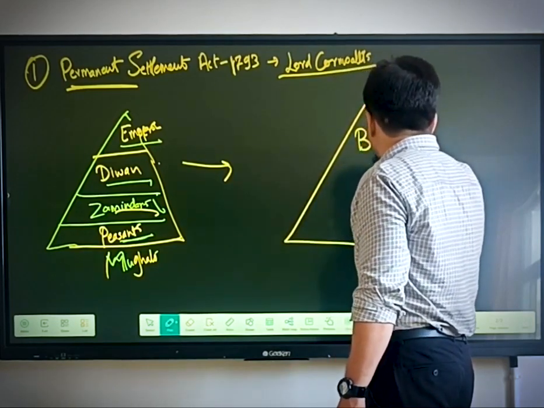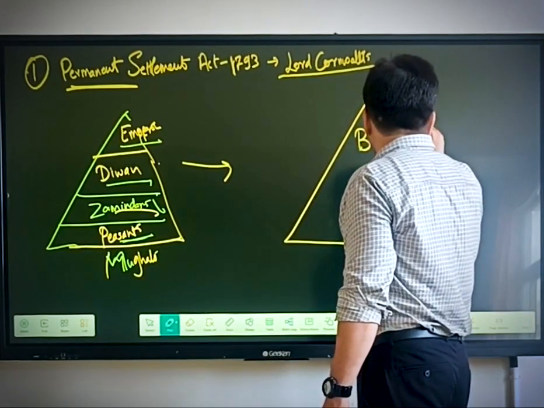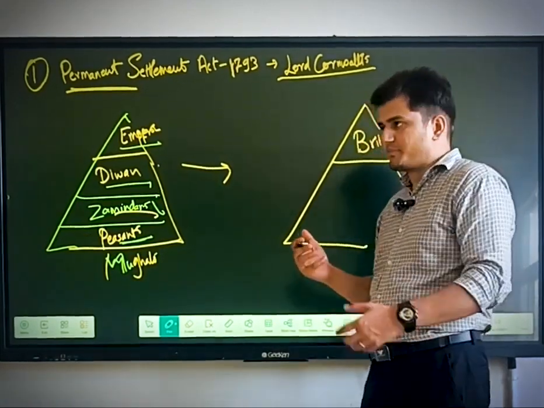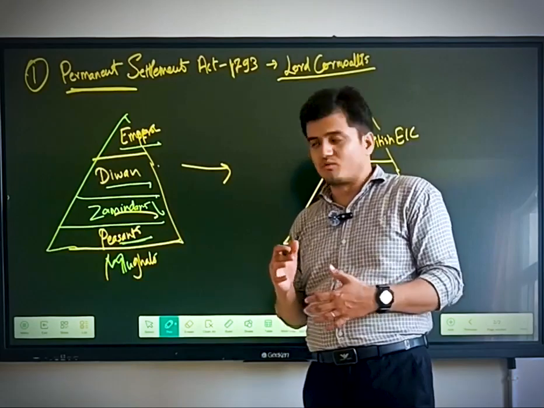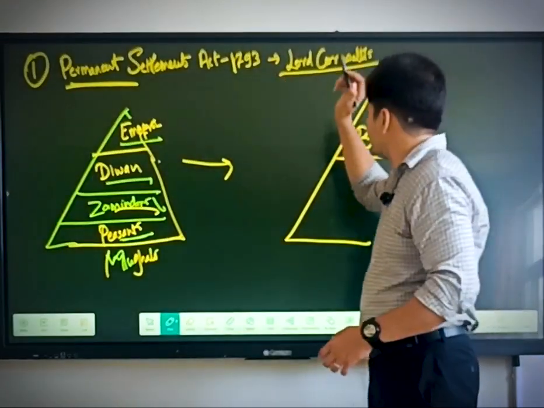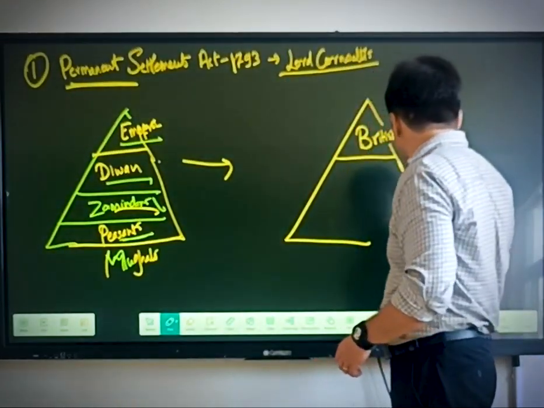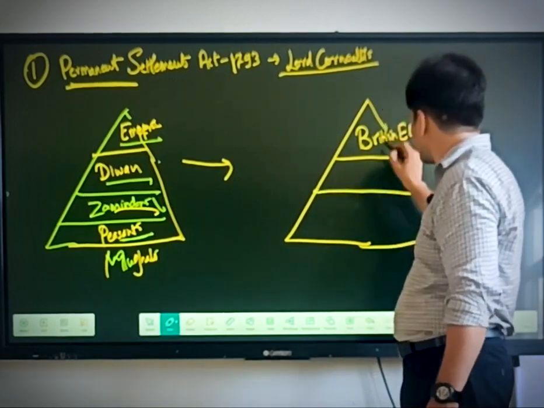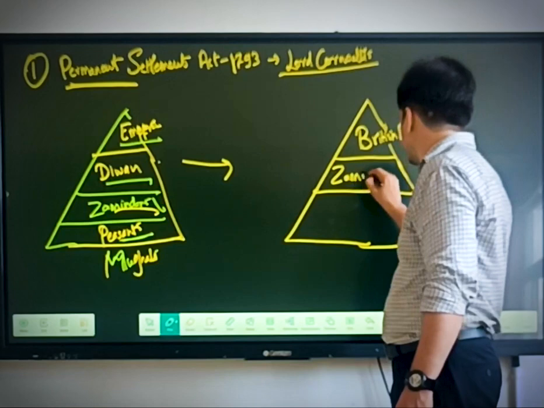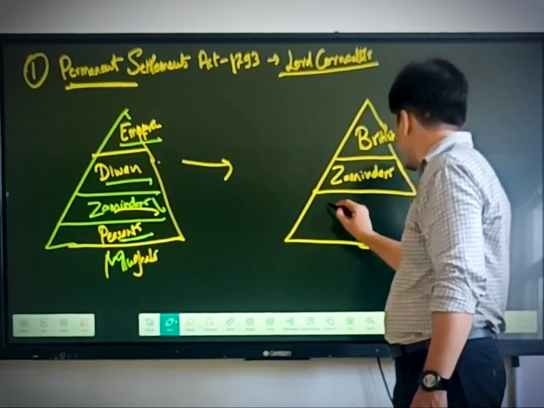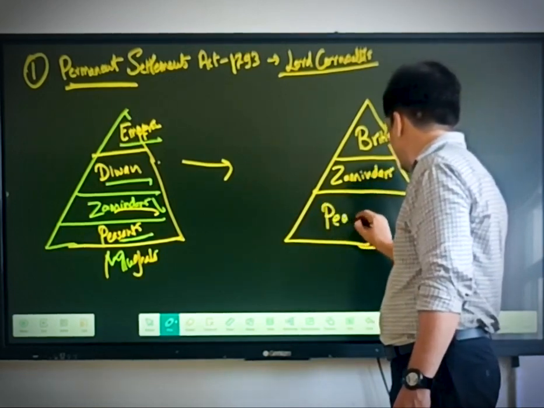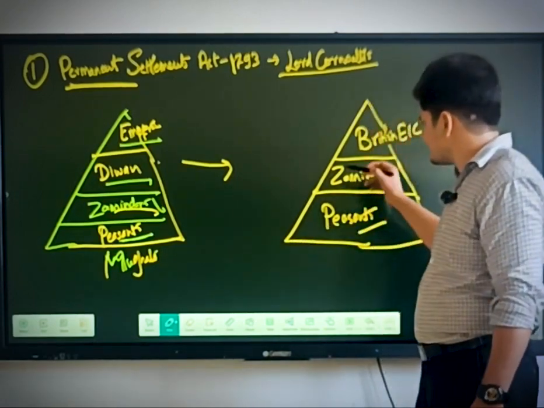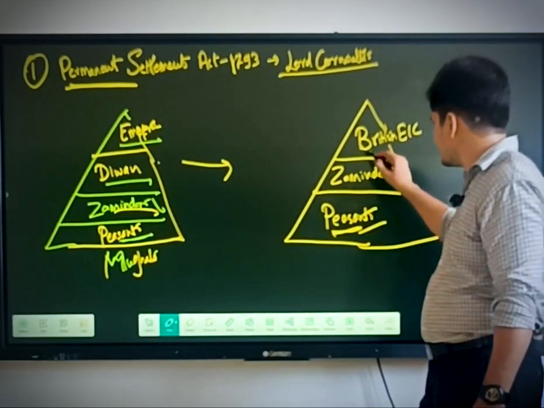So after the Battle of Plassey, the political situation in the Bengal region was changing, and in 1793 this new system was introduced, in which the British East India Company was at the top, then comes the Zamindars, and at the last we had peasants. Zamindars used to collect tax from the peasants in the name of Britishers.